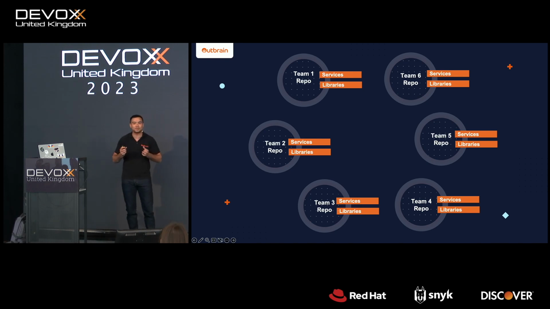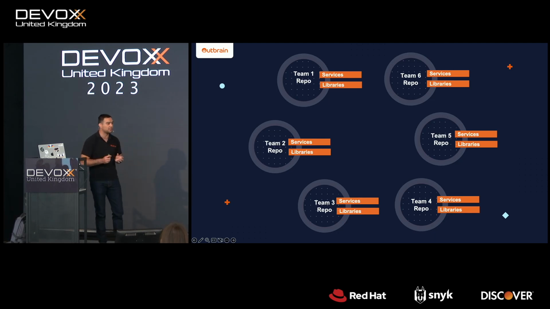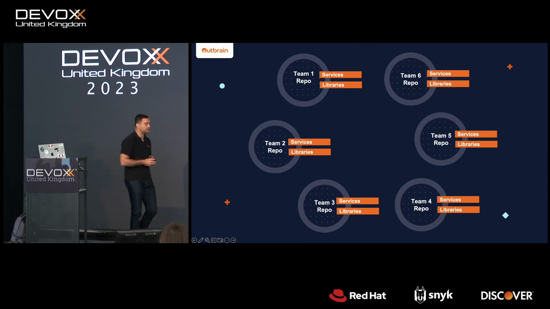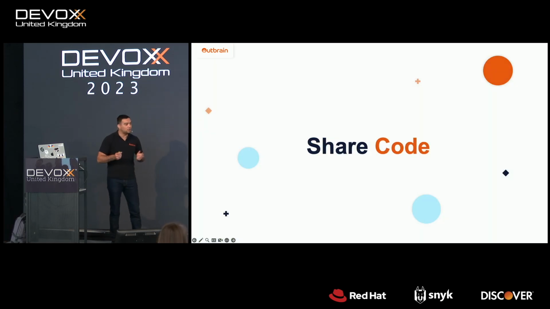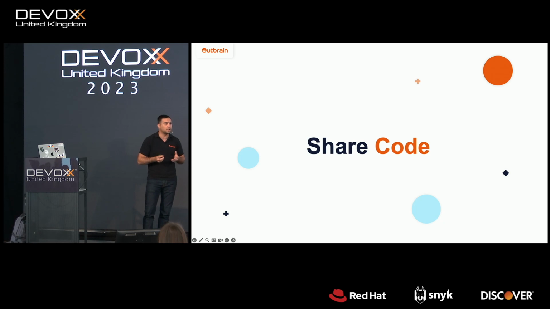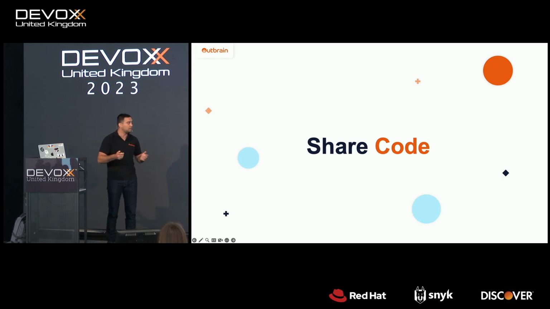Every team has its own repository, and every repository contains the same structure. It contains two main modules, the services and the libraries. In Outbrain, sharing code is a known way of working. It's also a best practice in order to avoid code duplication. So if one team writes code, they can expose it in a library form that other teams can just use. Actually, it's not only a best practice of Outbrain, many other companies adopted this approach, and we did as well.